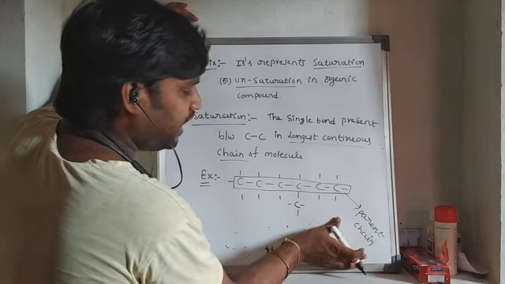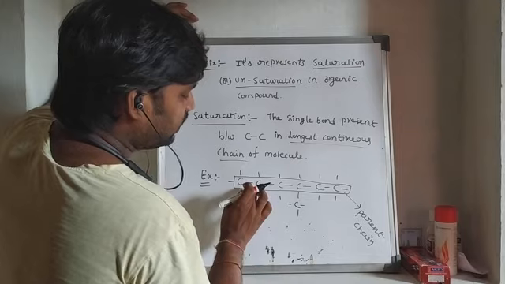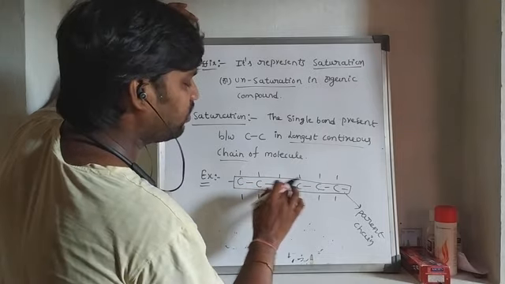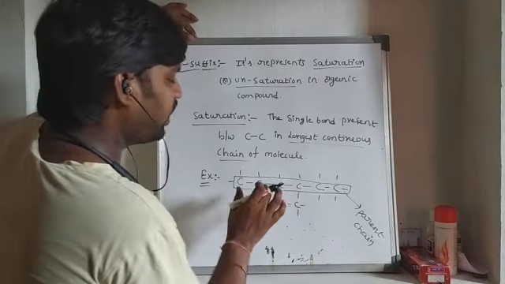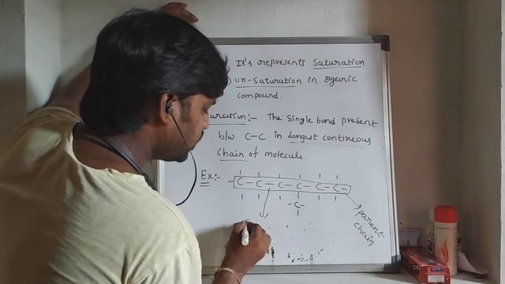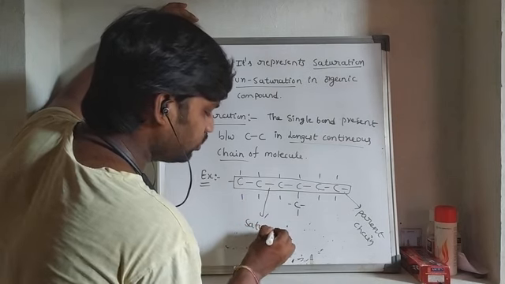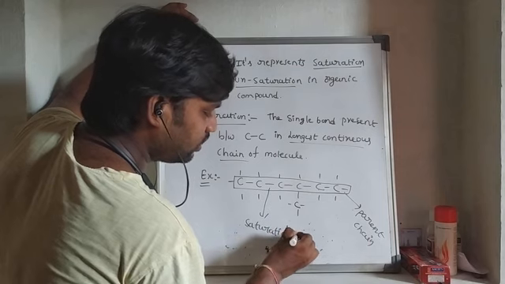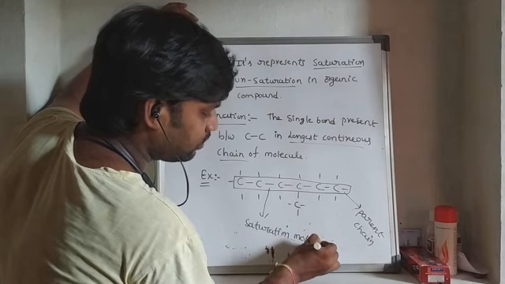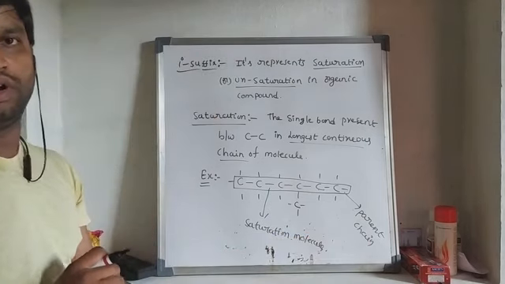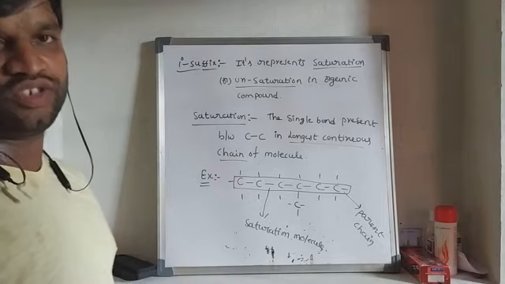Now, in the parent chain only single bonds are present between carbon to carbon. That's why this molecule is a saturated molecule. This is the saturation.